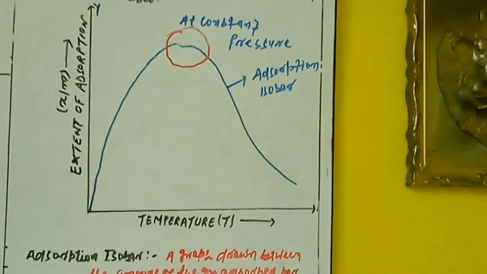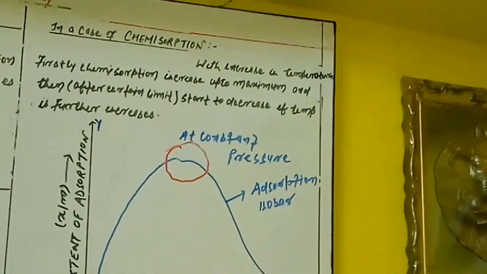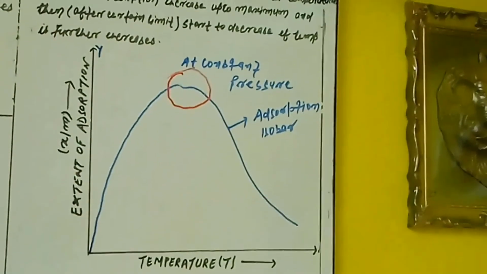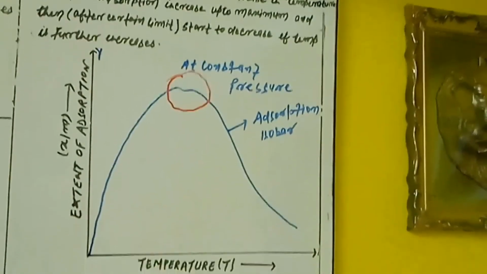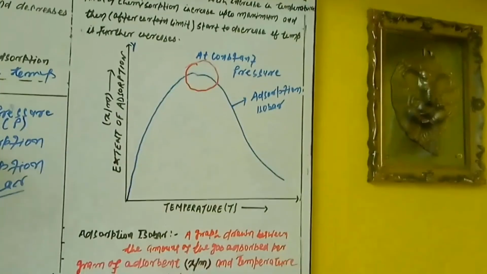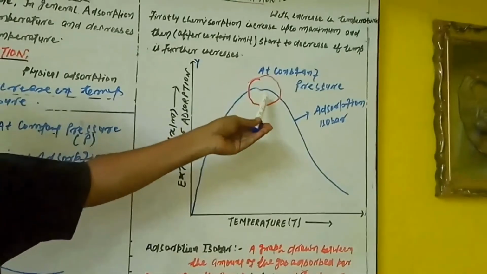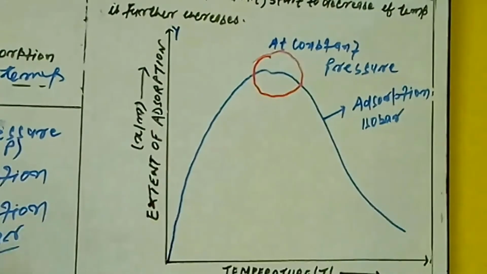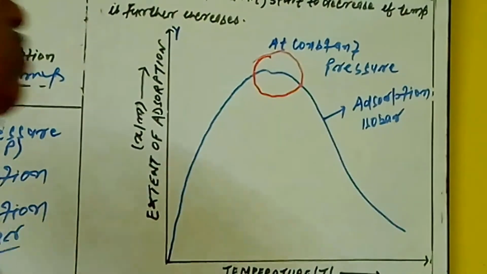Actually what happened? In the case of chemical adsorption, it initially increases with rise in temperature, and after a certain limit, that means after attaining the maximum, if temperature is further increased, adsorption starts to decrease. So these are the concepts about physical and chemical adsorption.